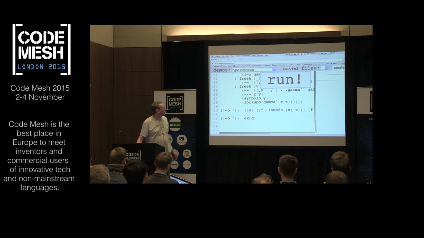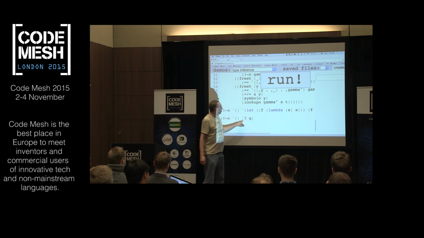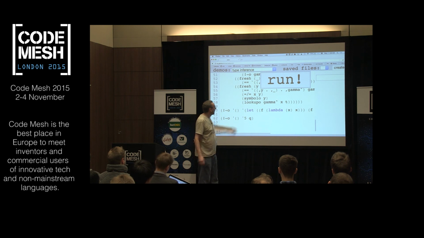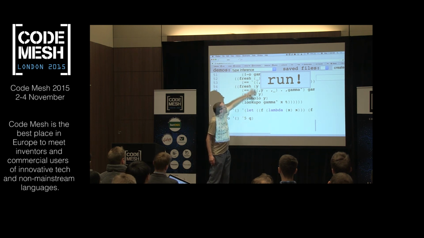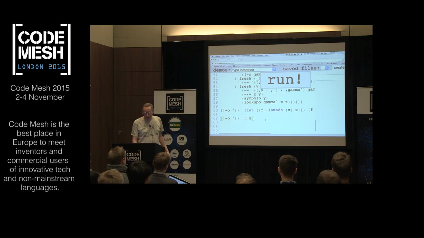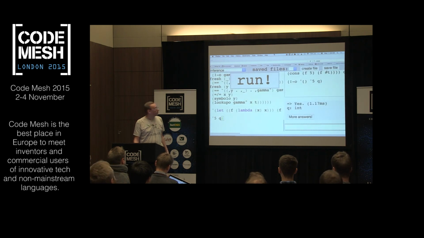Well, let's do something simple like 5. I'm putting a quote here, by the way, to make sure that whatever expression is here isn't evaluated at the host level, at the Scheme level, but it's actually evaluated, that term is looked at in the type inferencer itself. So what should the type be here? What should the type of Q be? Should be an int. Yeah, so that worked.